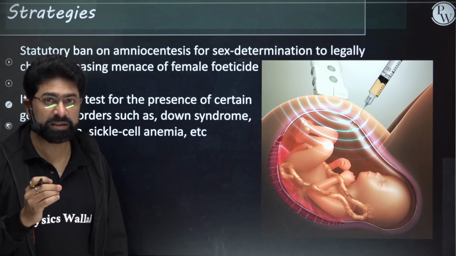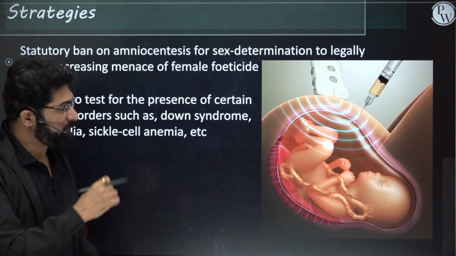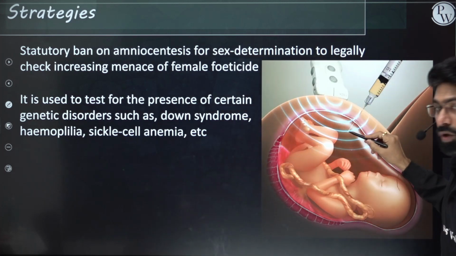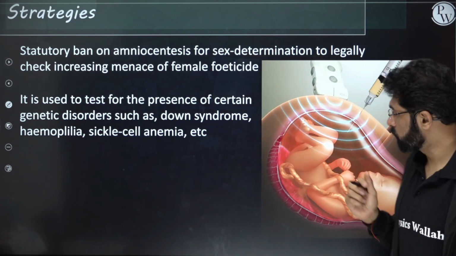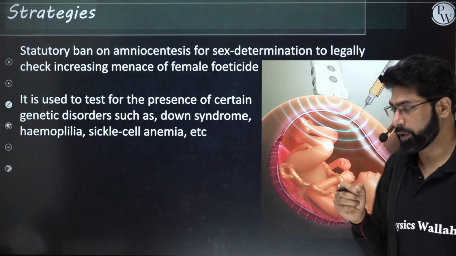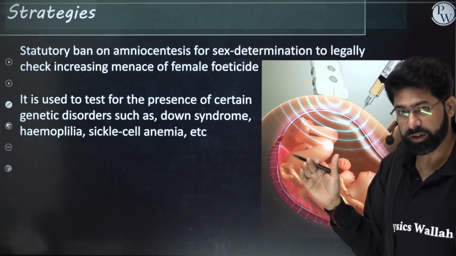In amniocentesis, a small amount of amniotic fluid is taken. As you can see here, a little bit of amniotic fluid is taken, but it's not that easy. You can't just insert a syringe and take out some amniotic fluid. You have to be guided by ultrasonography.